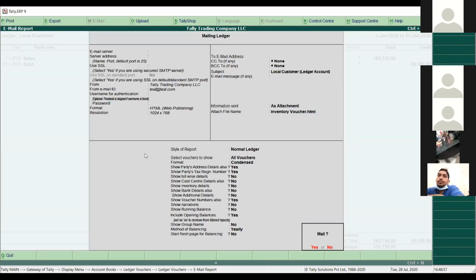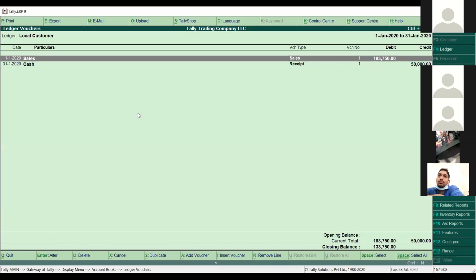But if you want to send the email from Tally, first of all you have to make some settings at the port level in the Tally configurations. Then you will be able to send the report to the customer directly. So this is the ledger reports.